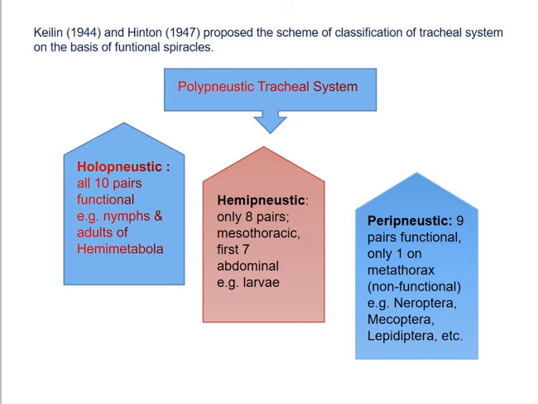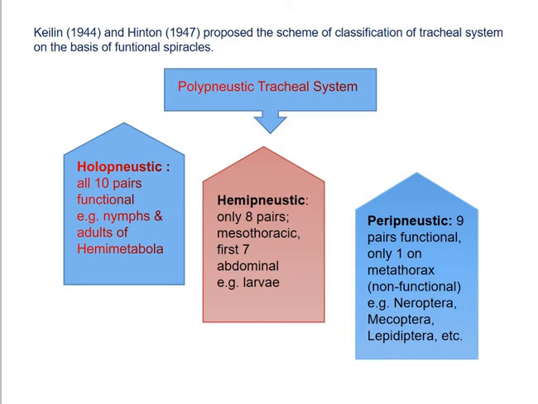Now, the third type of polynucleic tracheal system is the heminucleic tracheal system, in which 9 pairs of spiracles are functional, while only a single pair located on the metathorax is non-functional, and the remaining pairs are present on the abdomen and they are functional.